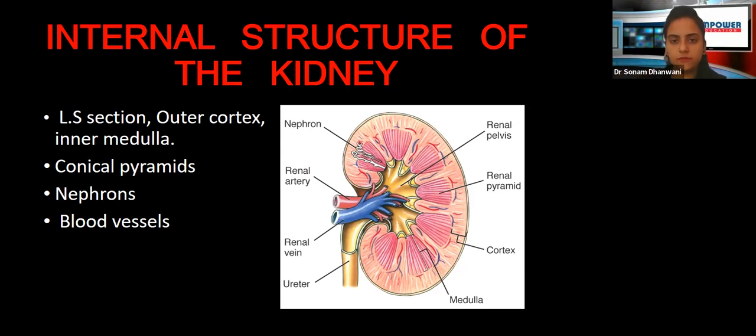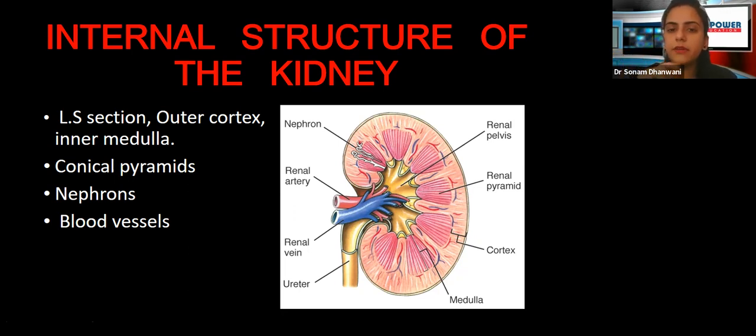view the internal structure. What you need to know here is there is an outer cortex and an inner medulla. All this outer part that you see over here, and inside these triangles, these conical pyramids, right from these pyramids till the whole inside part is known as the medulla, and the outer layering, or you can say this envelope, is known as the cortex. So the most important thing: the kidney has an outer cortex and an inner medulla. This is what you need to know.